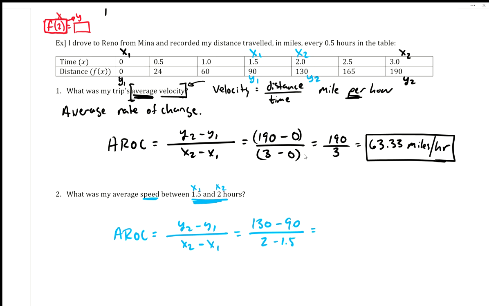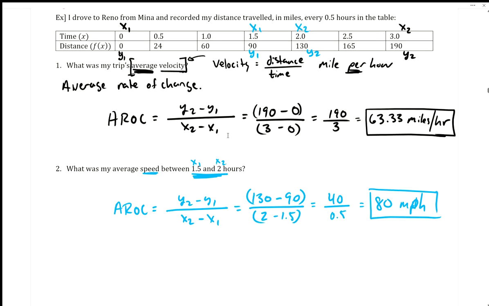Okay, and then now we would do this, again, the parentheses are there, so 130 minus 90 is 40. And then 2 minus 1.5 would be 0.5. And then, again, we could use a calculator and plug this in as needed. This will turn into 80. And let's change our notation. I'm going to do miles per hour. Okay, so just to mix it up. Okay, so it looks like in that half hour, driving a little bit above the speed limit somewhere. All right, so that's it though.